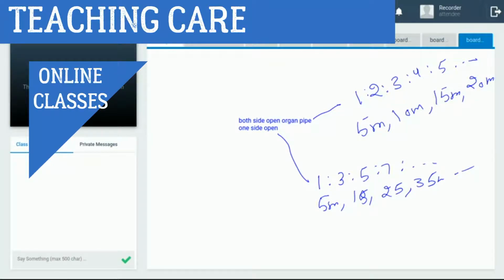Clear? Yeah. It's a complete conclusion of our topic. Any doubt? No. So revise from your book, then bring your doubts in the next lecture. And one thing: in a flute, there are a number of holes, and these holes only help to change the length of the air column.